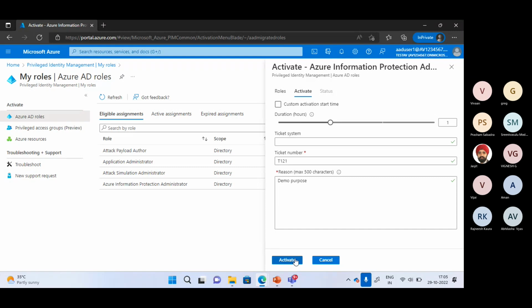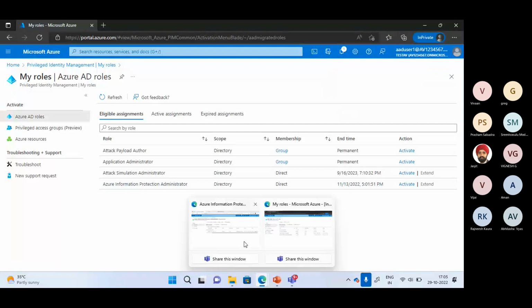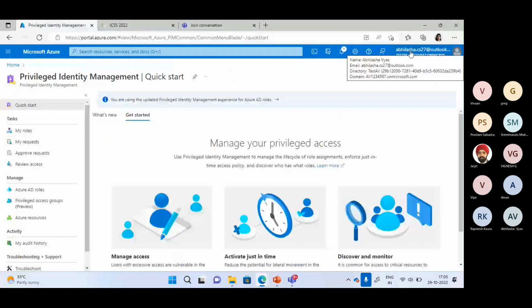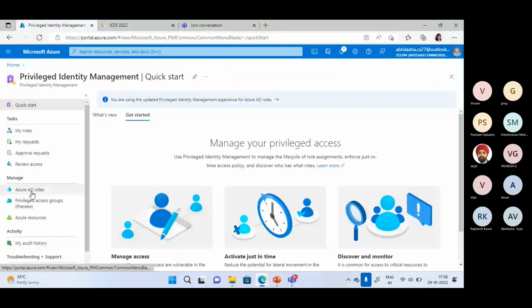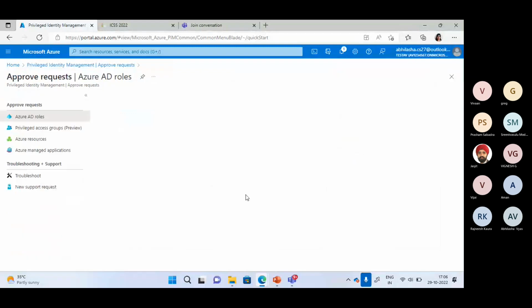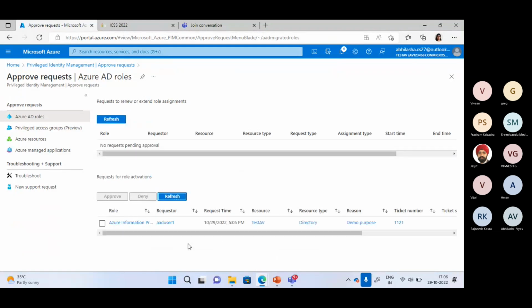And if you all remember, we have given this particular responsibility to the global administrator, the account which I'm using right now. So if I'll go to my account once again, so this is my account. I'm a global admin for this particular. I can go and check the requests which are coming for the approvals. So here it will come. Whatever role activation requests are coming, that will come over here. It will take some time. It's coming over here.